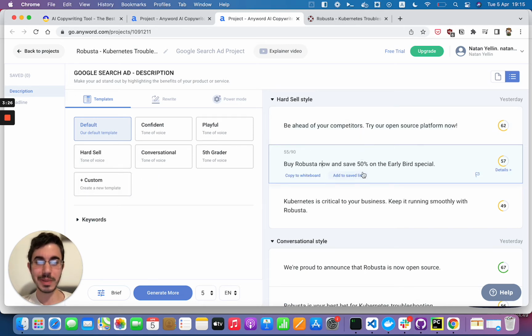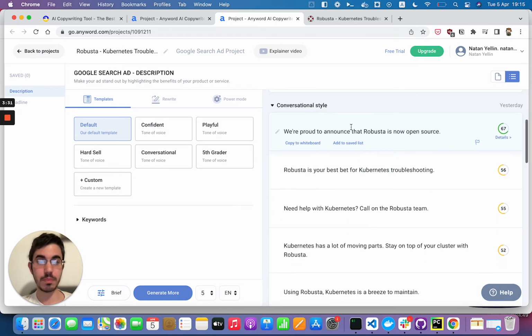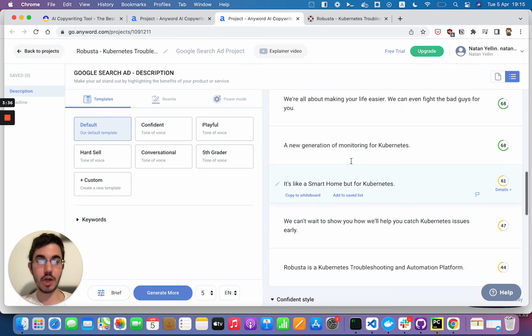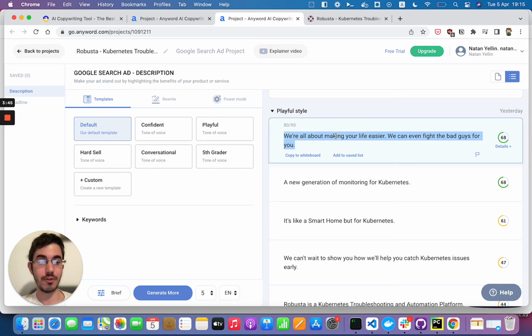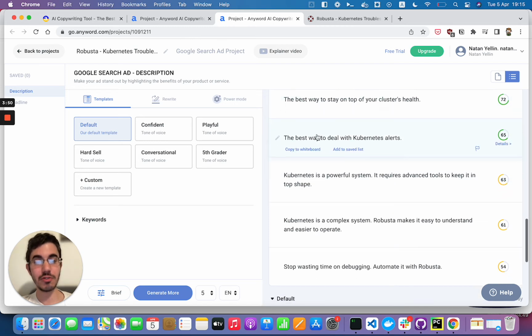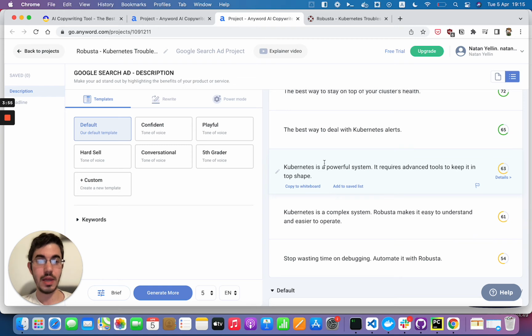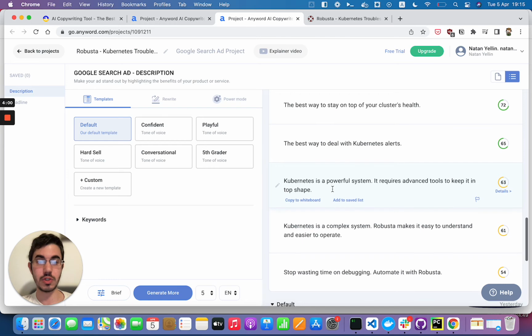Kubernetes is critical to your business. Keep it running smoothly with Robusta. Okay, conversational style. We're proud to announce that Robusta is open source. It's like a smart home, but for Kubernetes. A new generation of monitoring for Kubernetes. This one I like. We're all about making your life easier. We can even fight the bad guys for you. That's not related, but I like it. I should say some of these are actually really not bad. I'm surprised by how good the output is on some of these, and at least apparently understands what it's talking about. Kubernetes is a powerful system. It requires advanced tools to keep it in top shape.